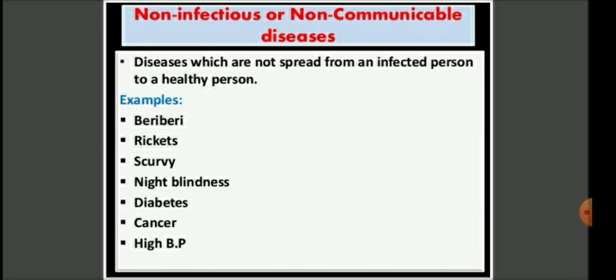For example, beriberi, rickets, scurvy, night blindness, diabetes, cancer and high BP are all non-communicable and non-infectious diseases. They are caused by malnutrition, by hormonal changes in the body, or by the irregular growth of cells, as in cancer. So these are the non-infectious or non-communicable diseases.